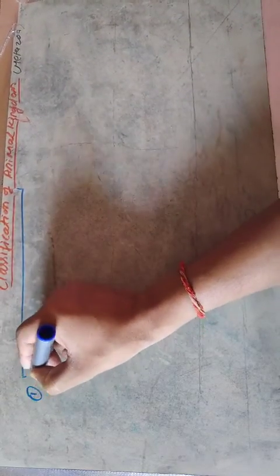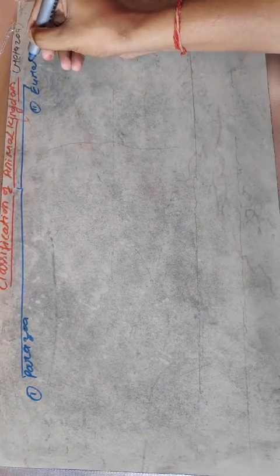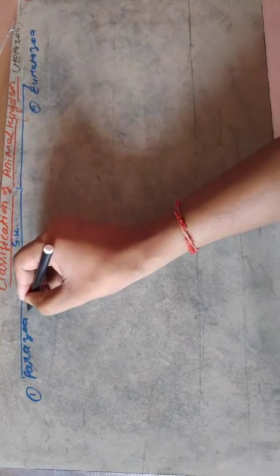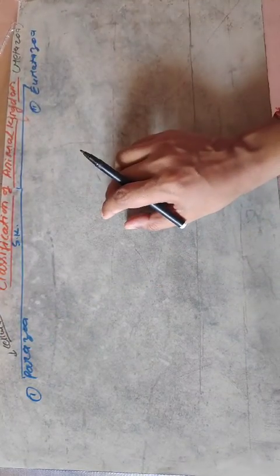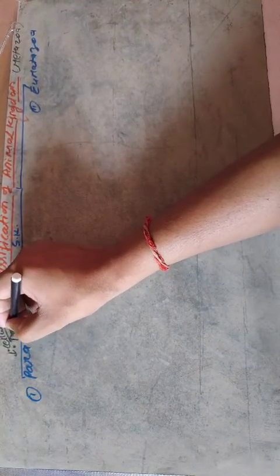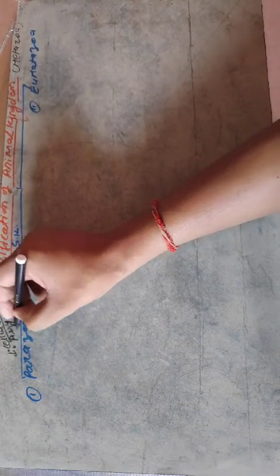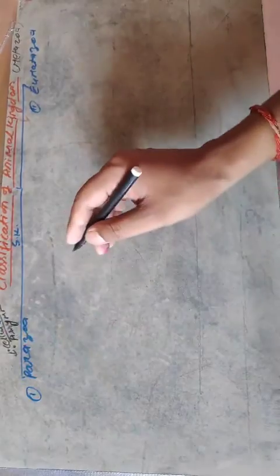That is Parazoa, and the second one is Eumetazoa. Eumetazoa is actually the sub kingdom of kingdom Animalia. Parazoa can be featured as the cellular level of body organization, and that is asymmetrical. So the basic features of Parazoa are the cellular level of body organization and asymmetry, and only one phylum is placed in Parazoa, that is phylum Porifera.